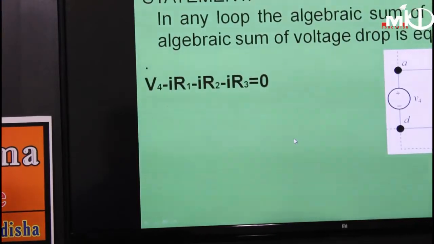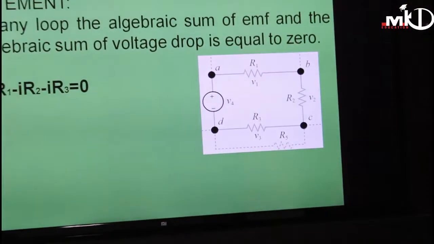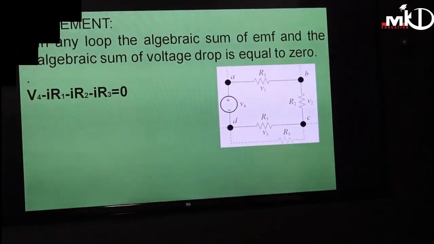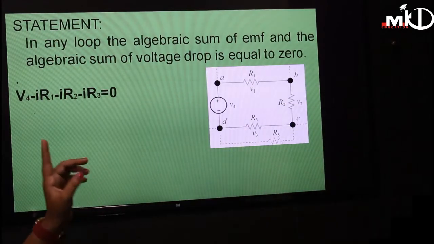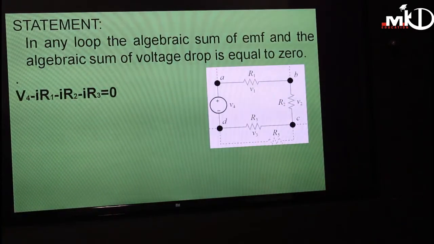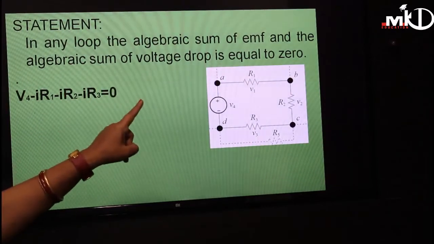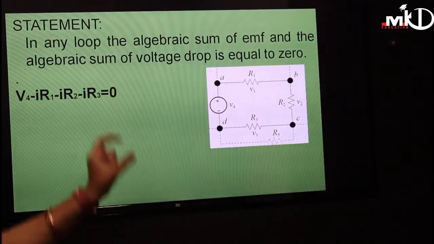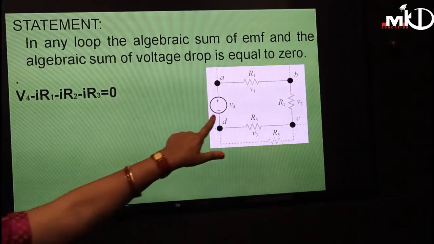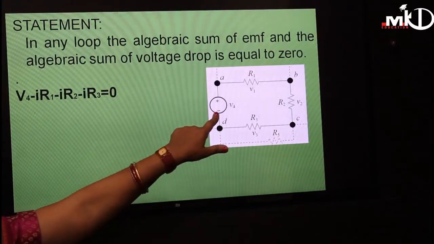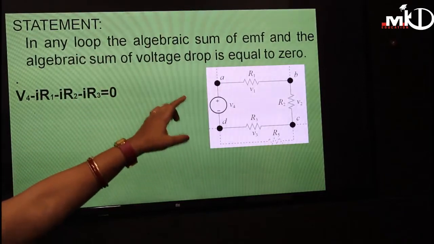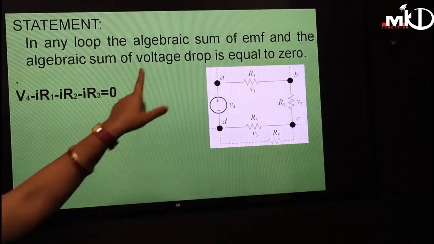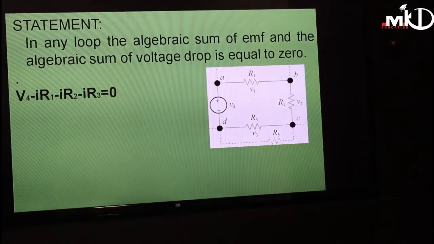Then the second law is Kirchhoff's voltage law. The current law is applicable at a junction, and the voltage law is applicable in a loop. The statement is: in any loop, the algebraic sum of EMF, meaning electromotive force, simply the source voltage, and the algebraic sum of voltage drops is equal to 0.